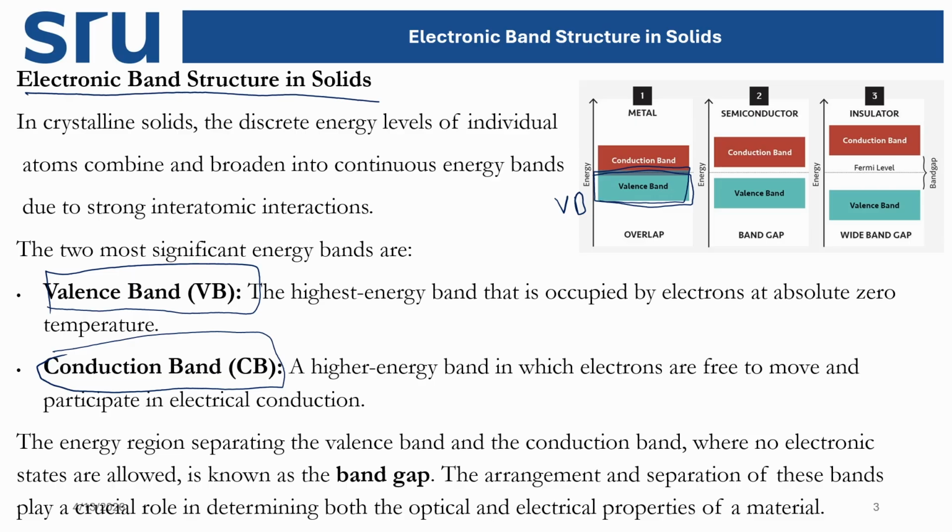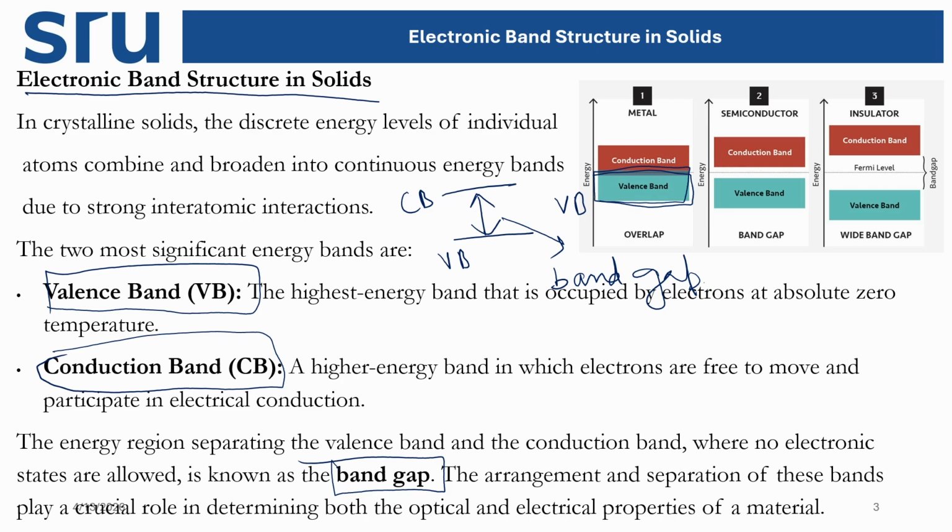Now there is another term we call the band gap. Let's say this is our valence band and this is our conduction band, then the energy difference between the two we call the band gap. So the band gap is the energy difference between the two bands, the valence band and the conduction band.